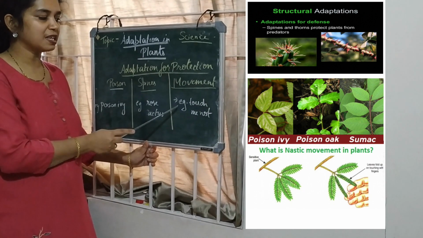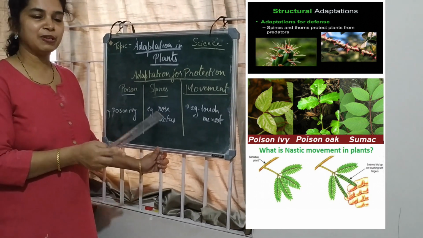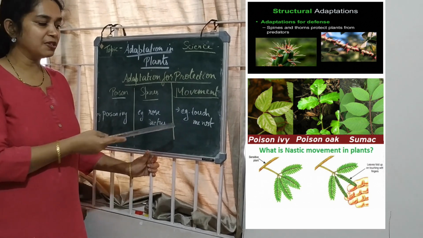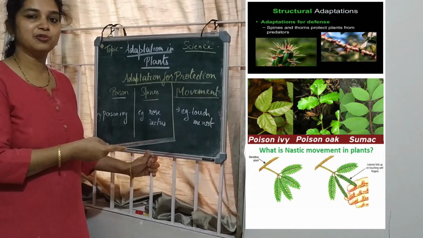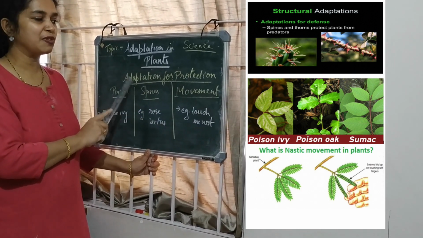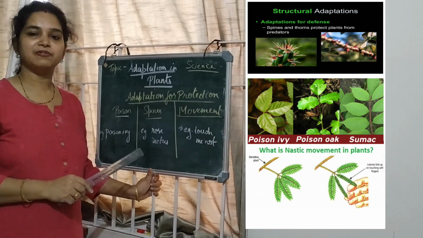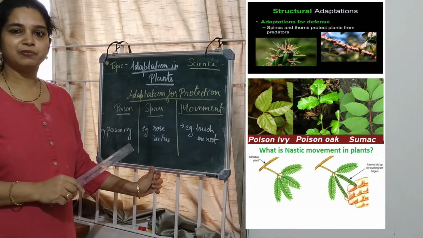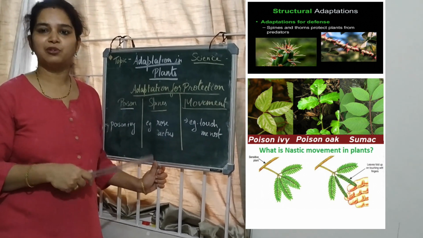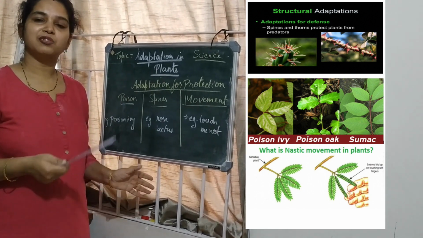Movement. Some plants like touch-me-not close their leaves when you touch them. So when animals go near them, they get scared because of the touch-me-not's movement, and they don't eat the plant. So these are all about the adaptation that happens for protection. Now we can read about the adaptation in some special plants like the Venus flytrap and the pitcher plant. They grow in areas where there are very few nutrients. So in order to get nutrients, they trap and eat insects and dissolve the nutrients from them.